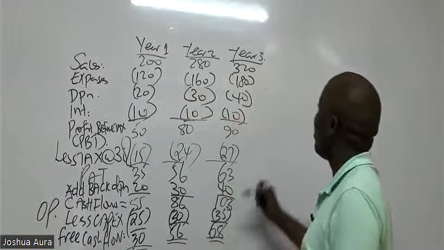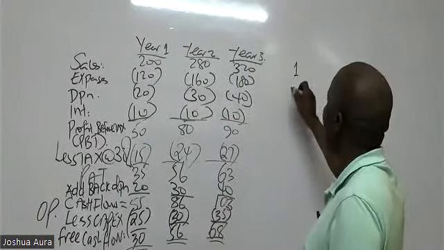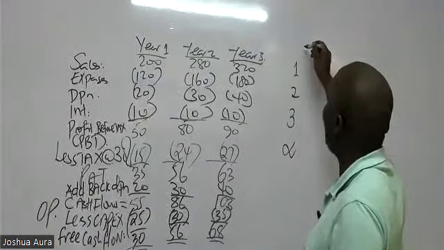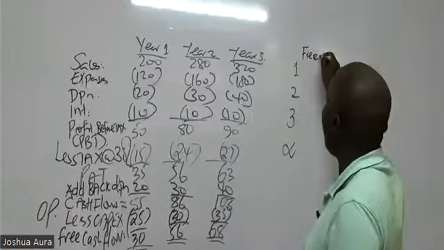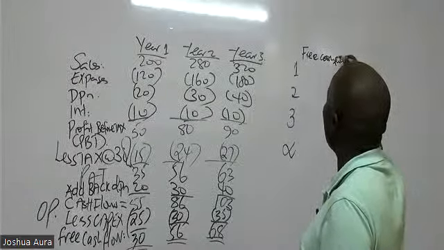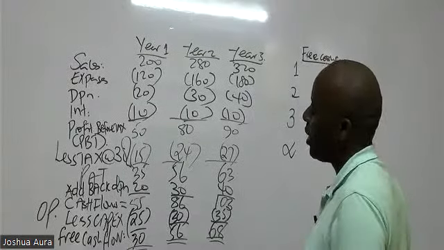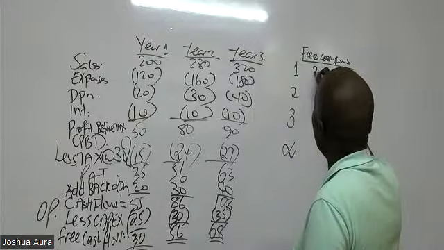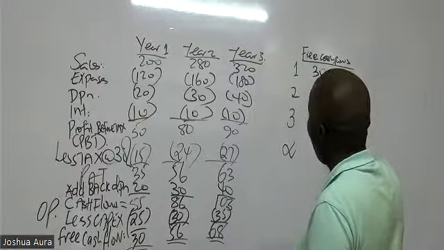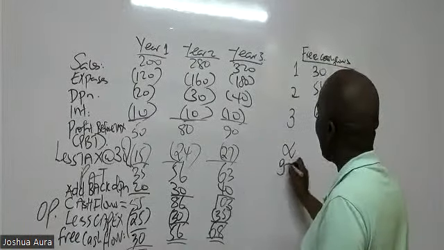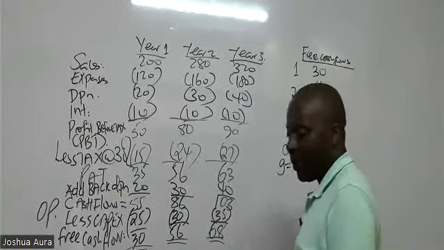Then you draw a line and say year 1, year 2, year 3, and then there is infinity. Free cash flows are the ones we use for valuation purposes. For valuing target companies, we shall be using free cash flows. So we have 30, 56, and then 68. And then these guys have given us growth rate into perpetuity.